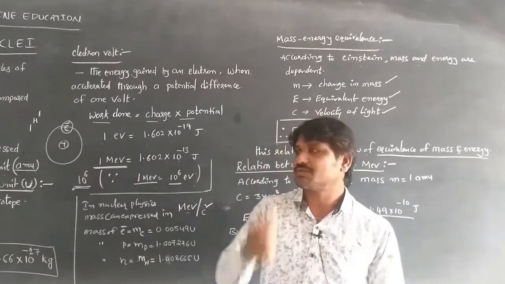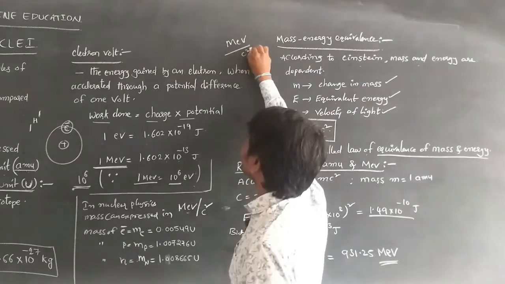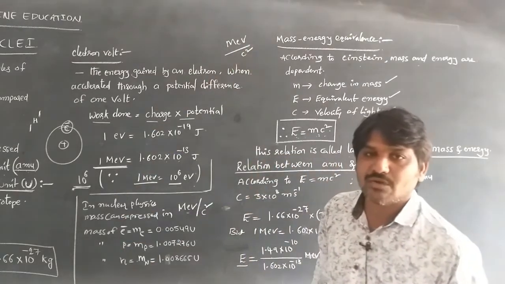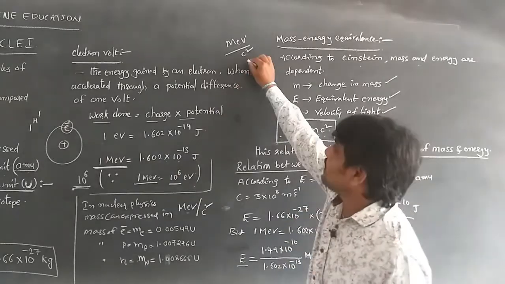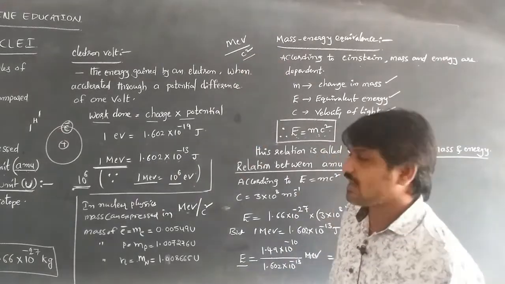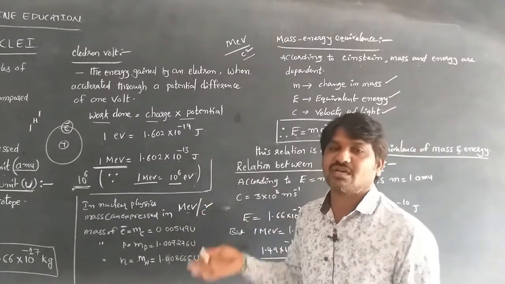In nuclear physics, mass can be expressed in terms of mega electron volts per c square, where c square means the speed of light whole square. By substituting these values in the equation, we can get the mass of the electron, the mass of the proton and the mass of the neutron also.